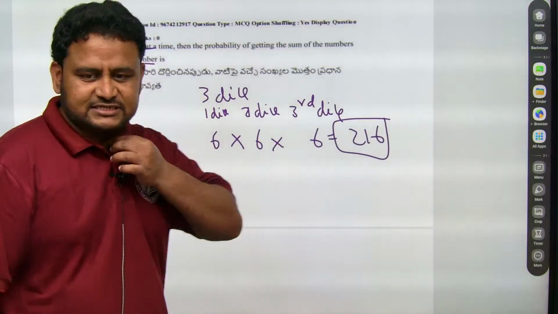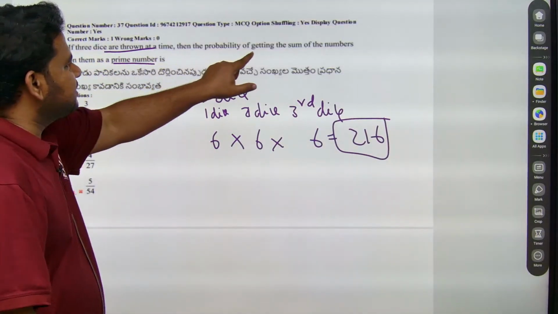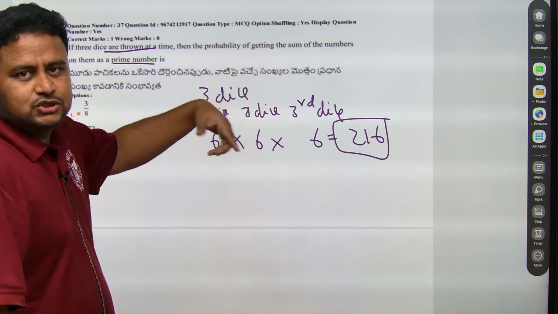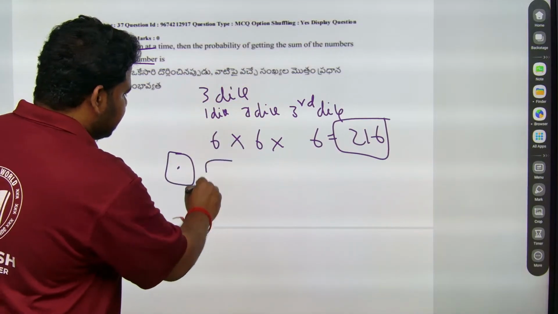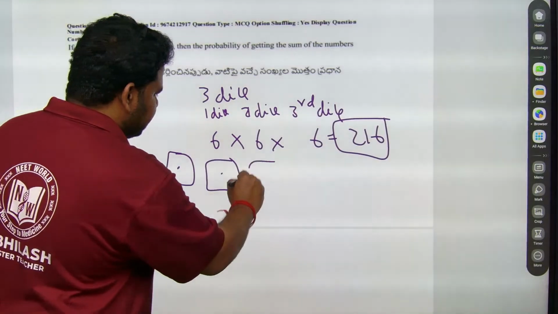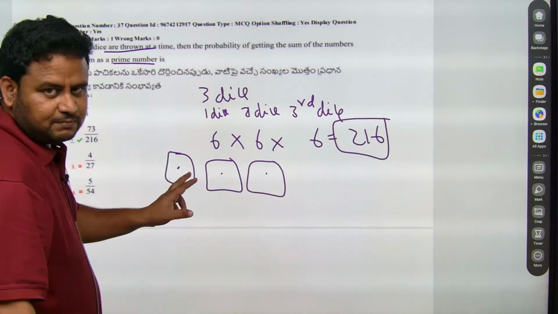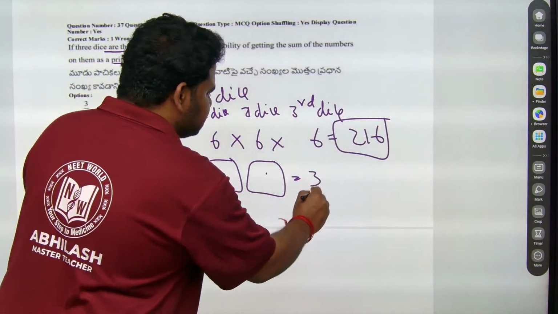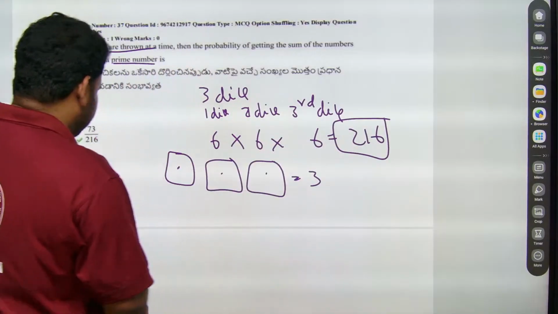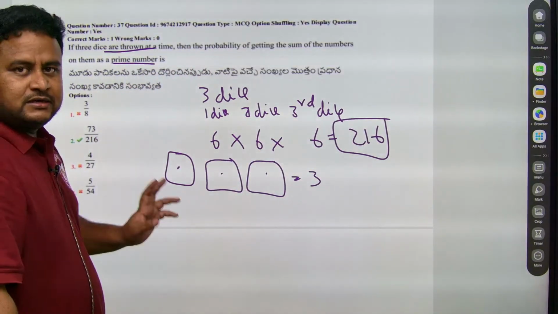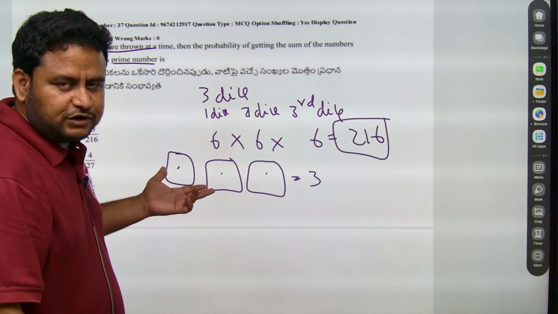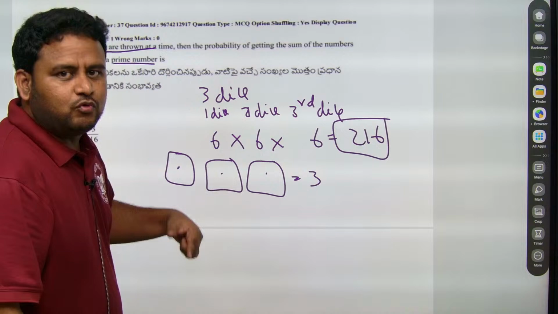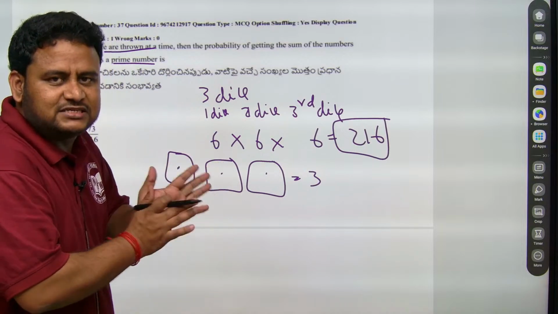Now what are they asking? They are asking that the sum of the numbers should come as a prime number. Suppose a die is thrown, here I am getting 1, here I am getting another 1, and another 1. This sum is 1 plus 1 plus 1, which is 3. This is nothing but a prime number. So first of all we have to know, if you add the 3 numbers of the 3 dice, what is the smallest sum and what is the largest sum? Between them lie the prime numbers.